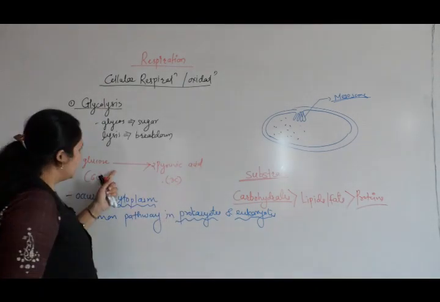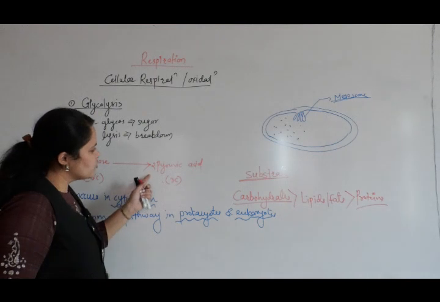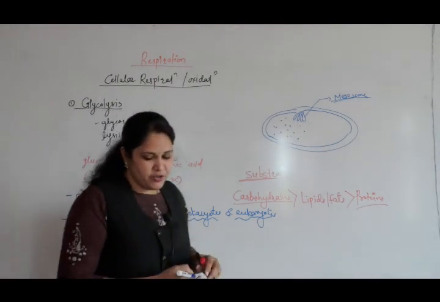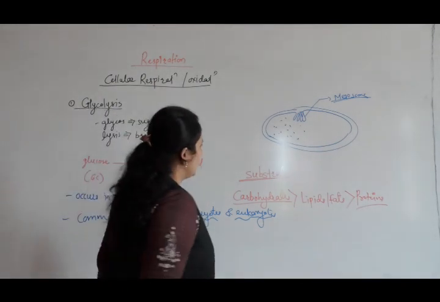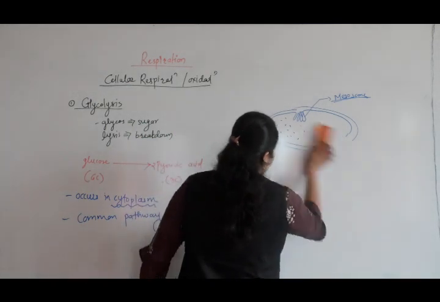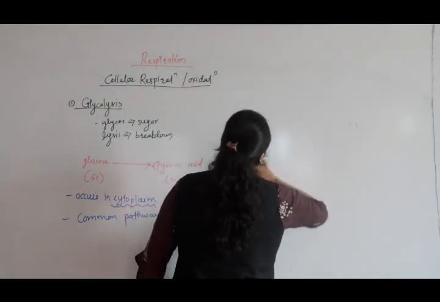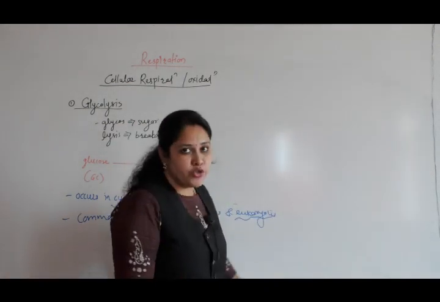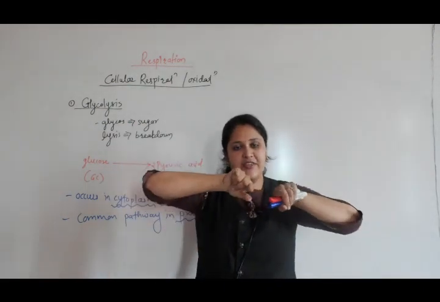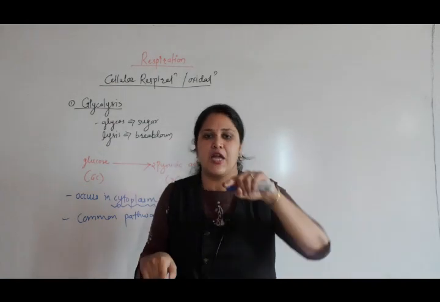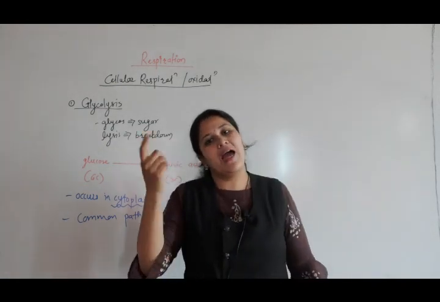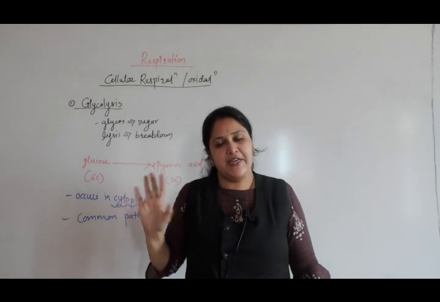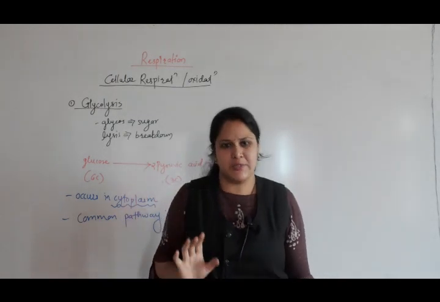Now after glycolysis, the two molecules of pyruvic acid which are formed enter inside the mitochondria. After this, there are two ways. One way continues to aerobic respiration, another goes to anaerobic respiration. Right now we will discuss aerobic respiration.